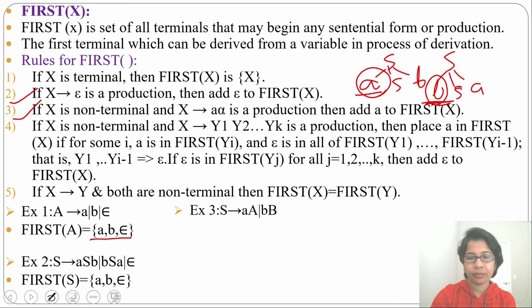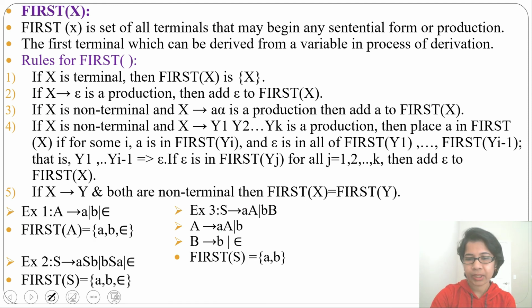Next example, from S you can derive AA or BB. Then from A you can derive aA or b. From B you can derive b or epsilon. Now what will be first of S? First of S will be a and b according to rule 3. In the derivation process, a and b will come first from the S variable. Next, what will be first of A? First of A will be a and b according to rule 3.